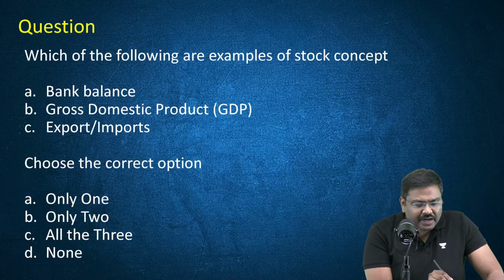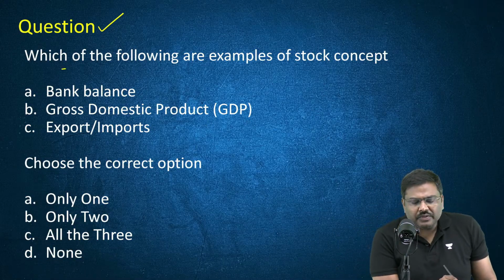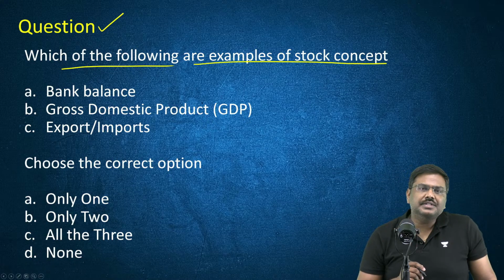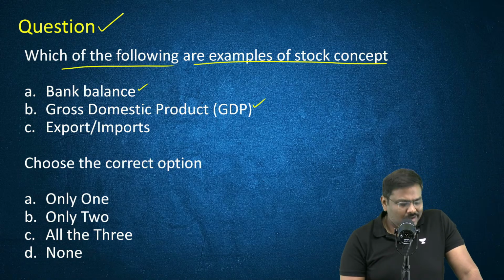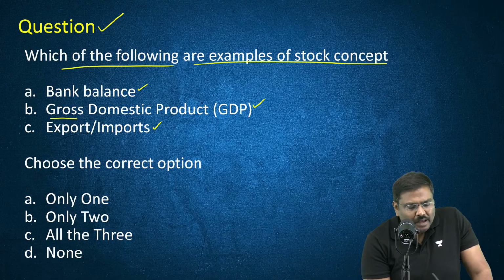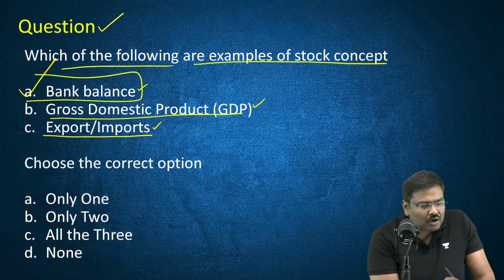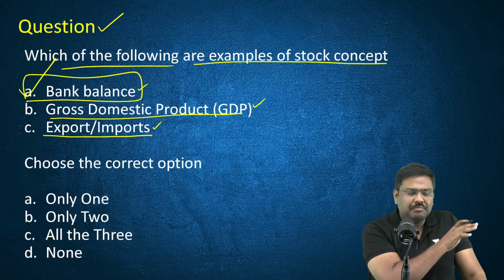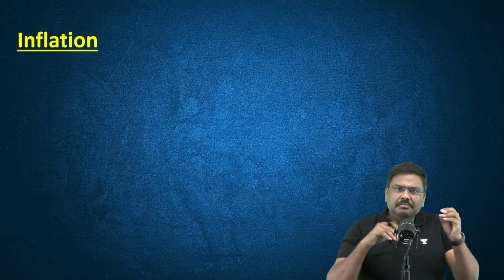Okay, now here is a straightforward MCQ. Please solve this question. Which of the following are examples of stock concept? Bank balance, gross domestic product, exports or imports. So GDP is a flow concept, exports or imports is a flow concept, bank balance is a stock concept right now or at a specific time. Right option is option A, only one of them is correct. Everybody is okay, right? This is how you need to understand the basics, be aware of it. Questions will be asked in the preliminary examination.